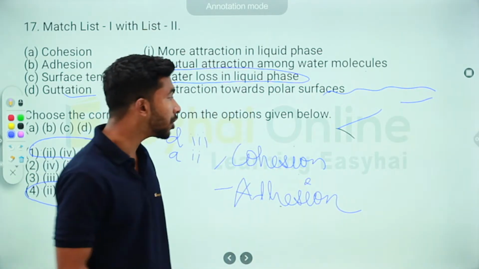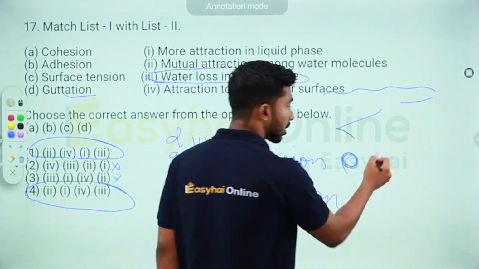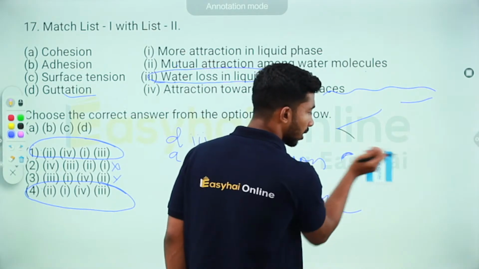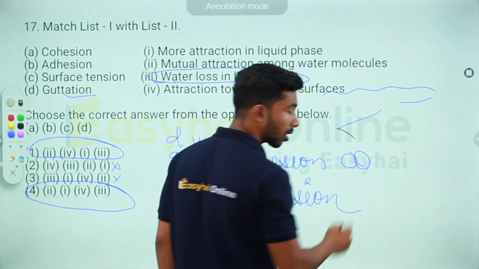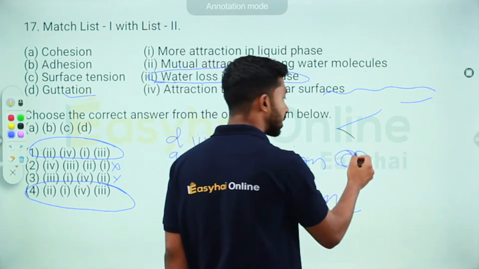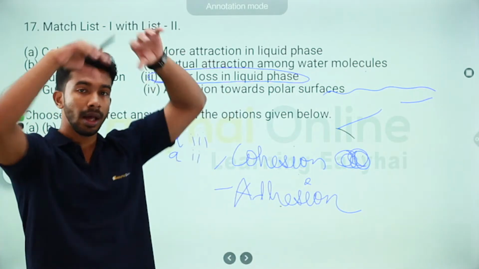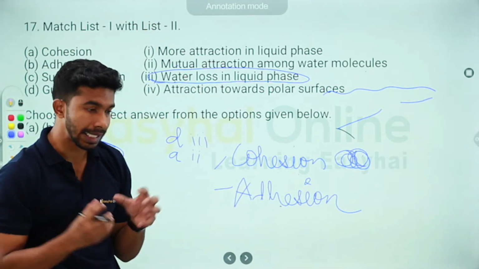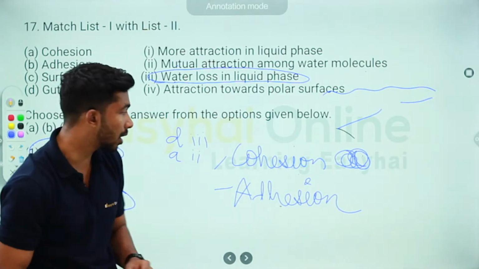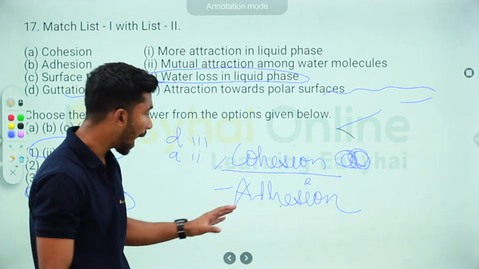Cohesion is when, let's say, there's one water drop and another water drop, and these two water drops stick, or let's say molecules, it happens at the molecular level also. These two molecules stick. That is called cohesion. The attraction and sticking of water molecules to each other is called cohesion.